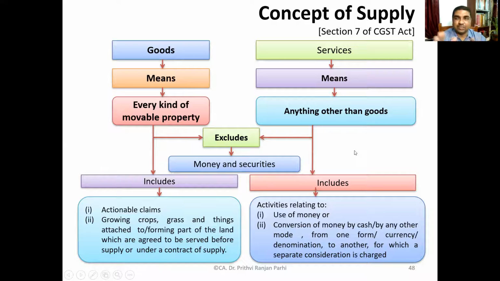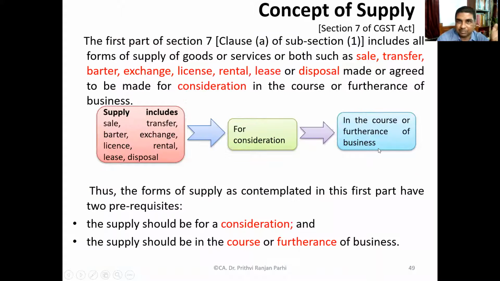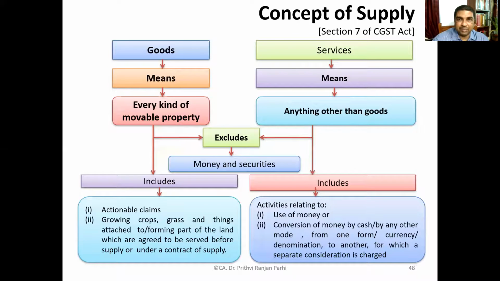This distinction is important because sometimes the government exempts or gives some concession to certain goods, supply of certain goods or certain services. Even if GST law includes both goods and services, if the exemption is for services, then only when it is a service will it be exempted. Or let us say the exemption is for goods, then only when it is a supply of goods can it avail that benefit. That is the concept of supply.